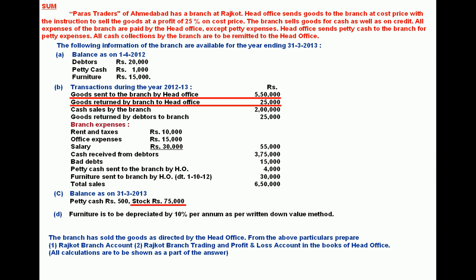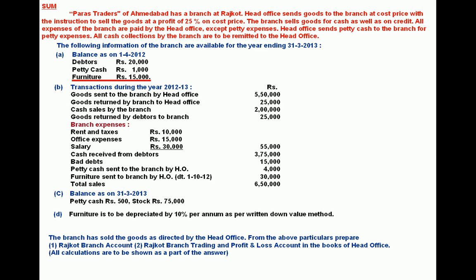We are also given the practice of selling by branch at 25% on cost price. So we can find out the gross profit. By preparing a stock account, we can find out the opening stock, which is a missing item. That opening stock shall be recorded in branch account that we are going to prepare. Then and then we can find out the profit of branch.